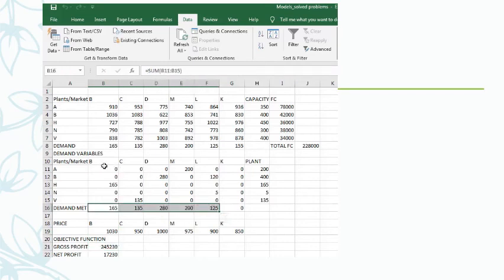See here, Bangalore's demand has been met, Chennai, Delhi, Mumbai, Lucknow, everything has been met, whereas in Kolkata there is no allocation at all. And that's why this is the difference.